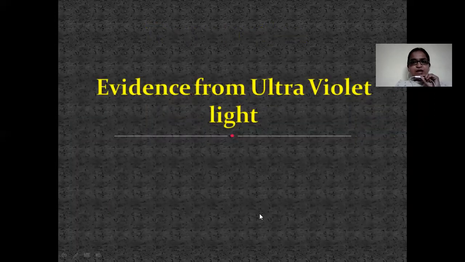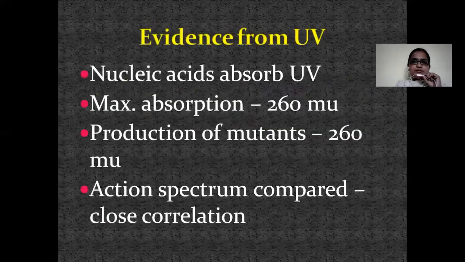Now, evidence from ultraviolet light. As we have seen, nucleic acids absorb UV light at 260 nanometers. Maximum absorption is at 260 nanometers. And for the production of mutants, if we want to produce any mutants, we have to use the same range of UV light.